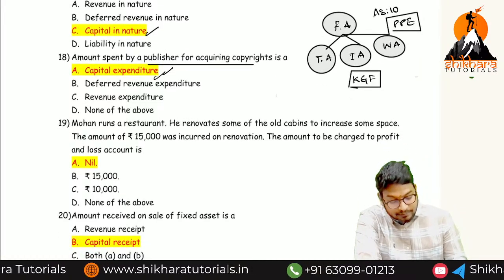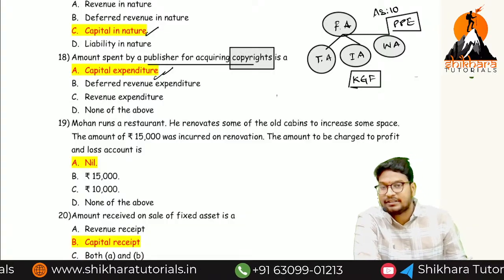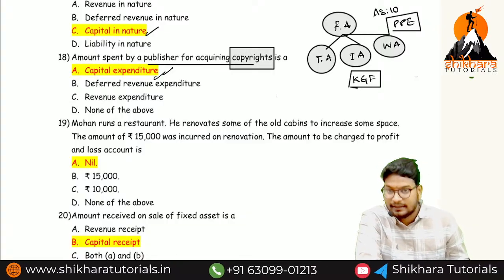Now, as of now, the publisher for copyright, what? Copyright. They are utilizing it for the purpose of an intangible asset. So it is called capital expenses.